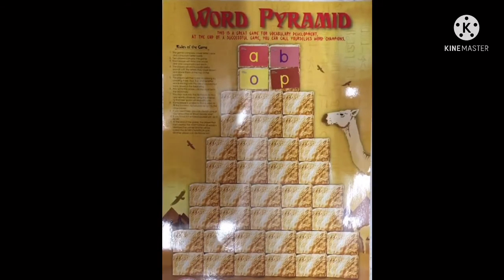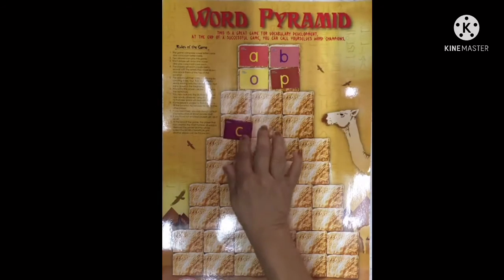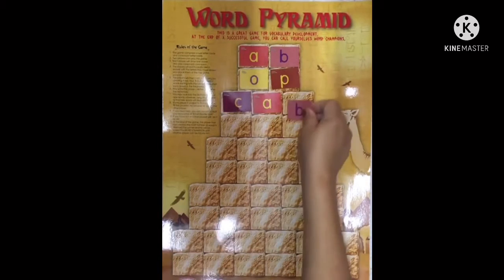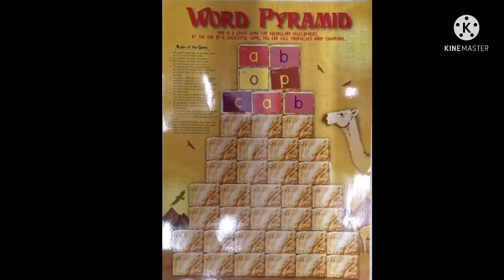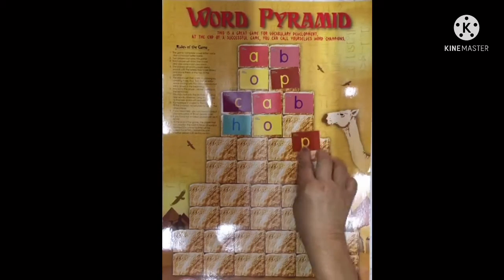Now, can you make a word for me with AB? Cap. So what letter should I put here? C, A, B. Cap. Very good. What about OP? What word can I do? Hop. Very good. So what letter should I put there? H. So H, O, P.